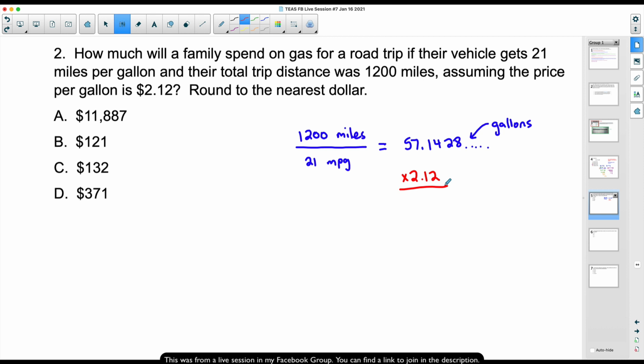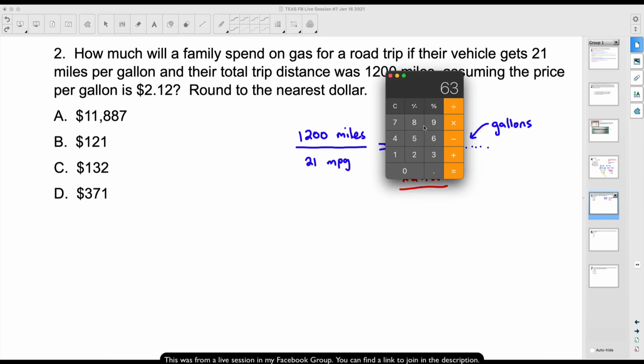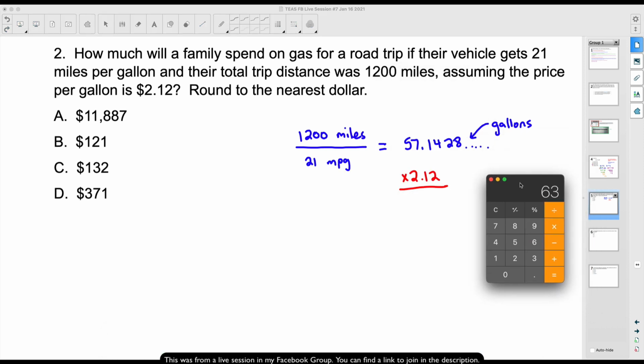Now, yes, you can do proportions here. It would require more than one proportion, but I'm trying to show you a faster way because the test is timed. So again, there are other ways of approaching this, but watch how quick we can do this in one swoop on the calculator. Take the total number of miles, 1,200 miles, divide that by how many miles we get per gallon. So I'm dividing by 21.